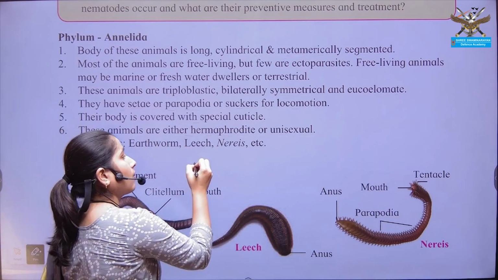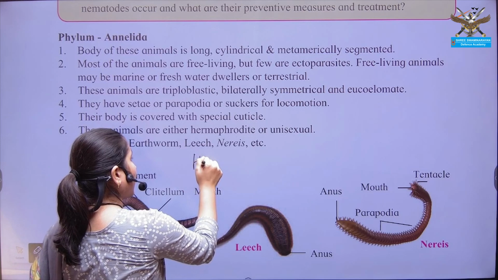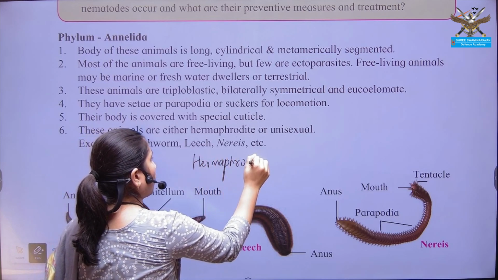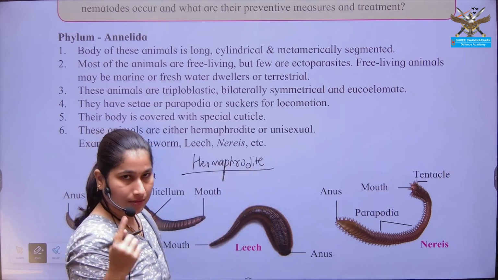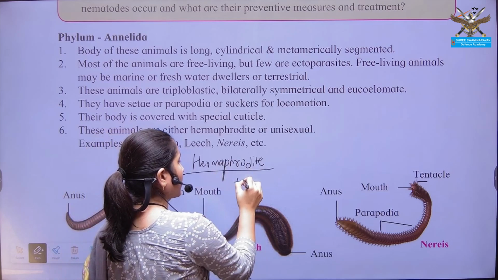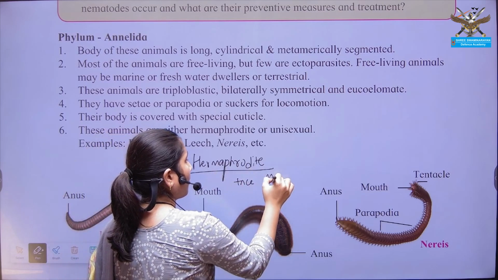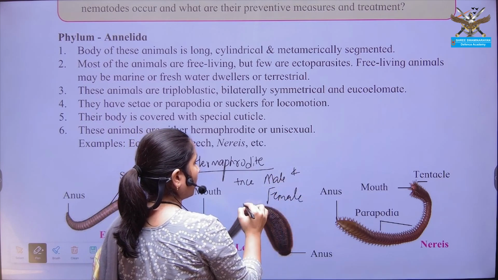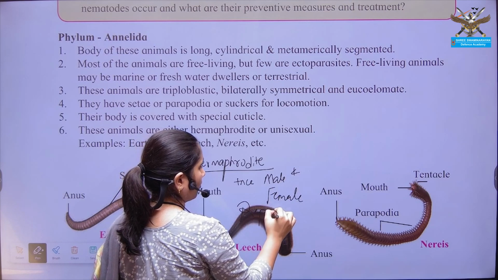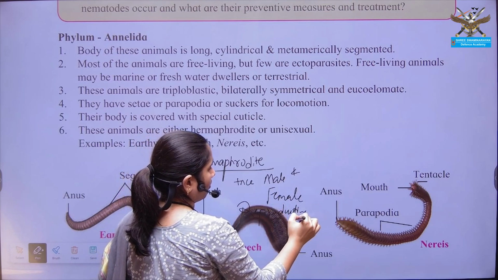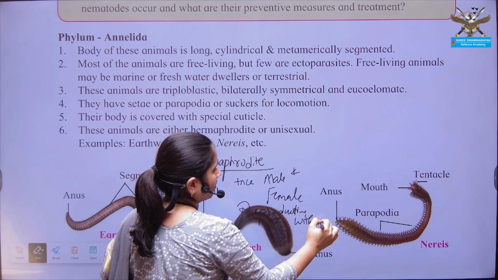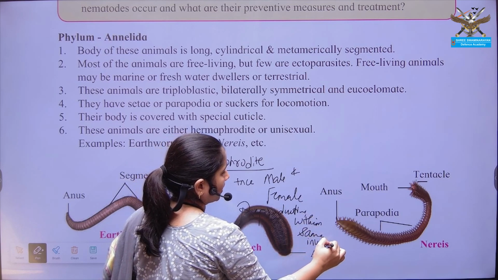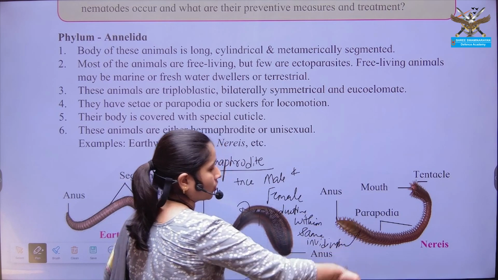So now the word hermaphrodite, you must recall, that is there is presence of male and female reproductive organs within the same individual, right?